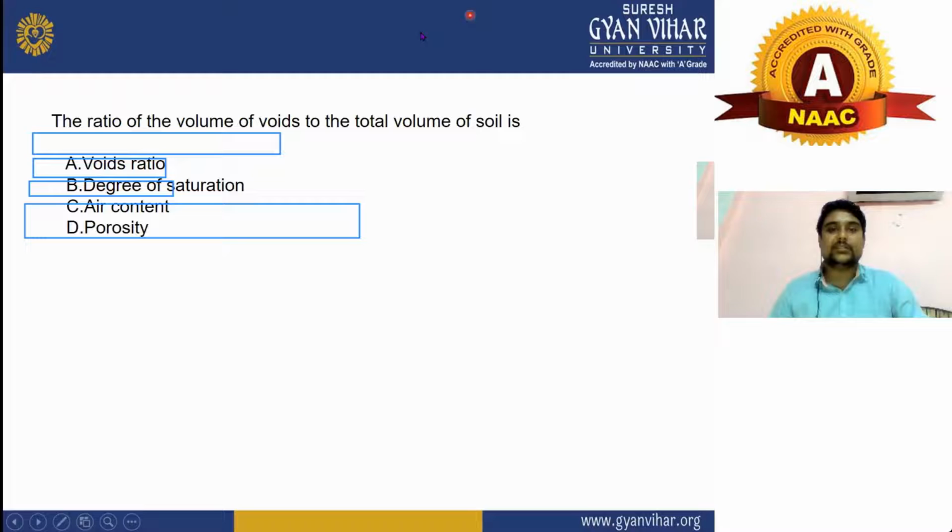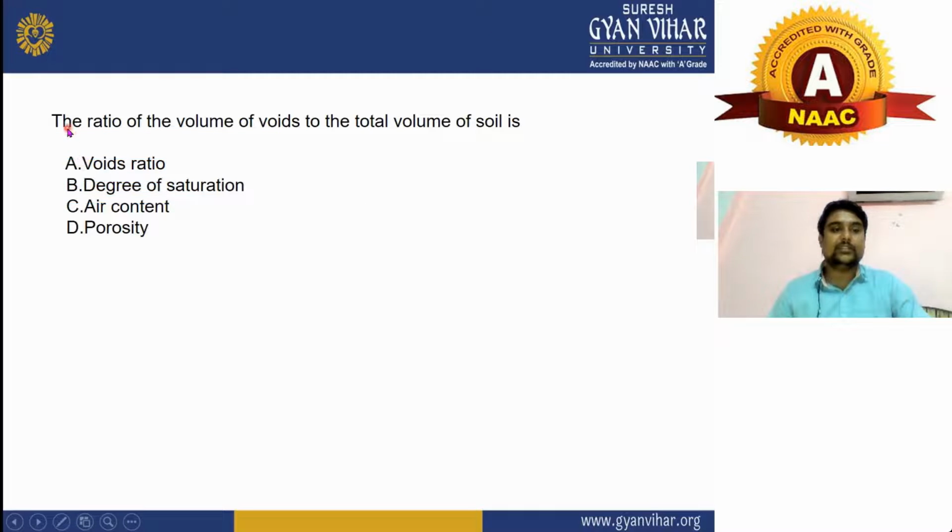Let's see the next question. The next question is about the ratio of volume of voids to the total volume of soil. It is a definition, and here it is asking what will be the ratio of volume of voids and total volume, and we can also write it like this. See here on screen, here is given volume of voids.